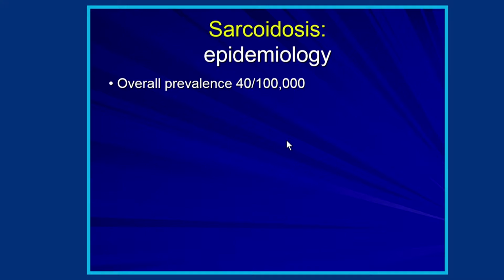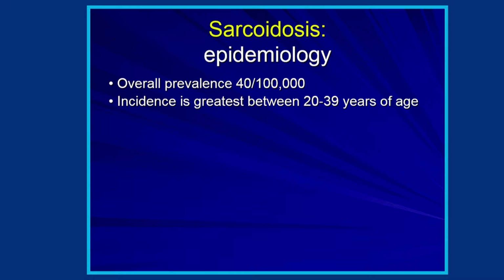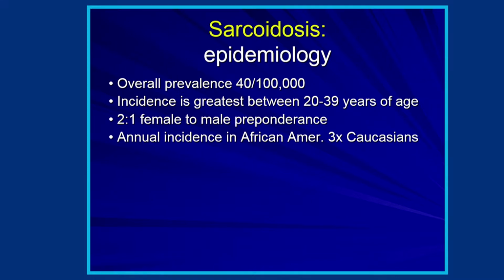So what's the epidemiology and how common is this? The overall prevalence is about 40 per 100,000 people. Incidence is greatest in the 20s to 30s. There's a 2-to-1 ratio of females over males, and also a preponderance in African Americans that's about 3 times that of Caucasians.